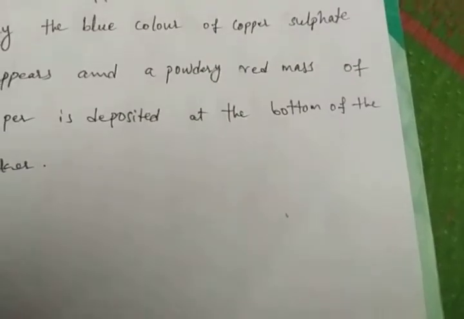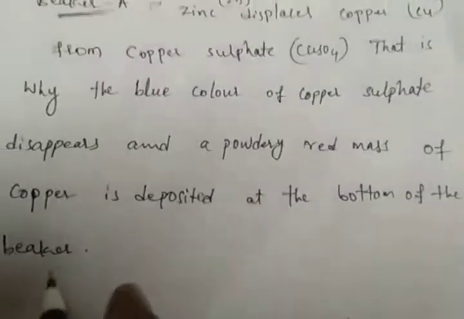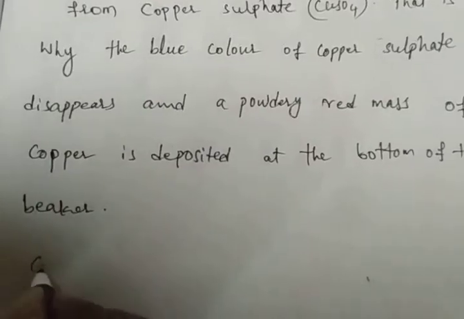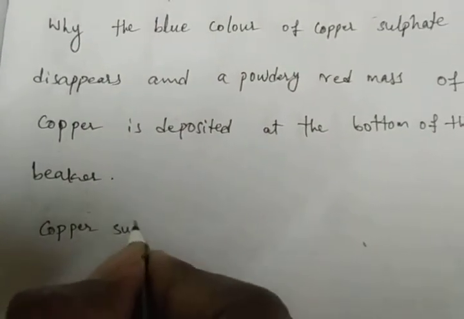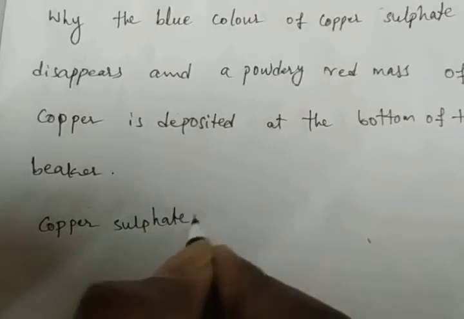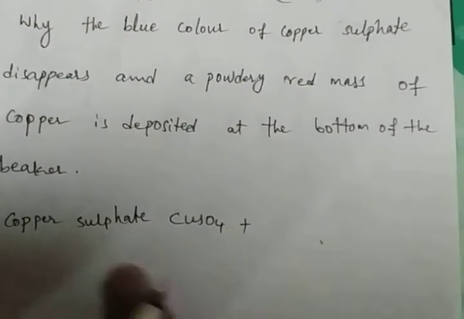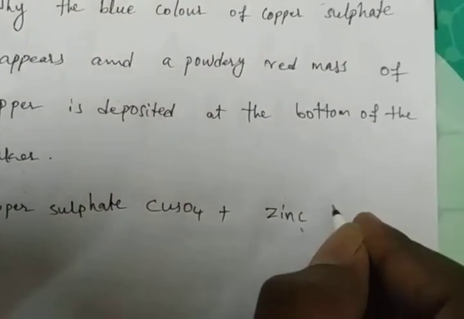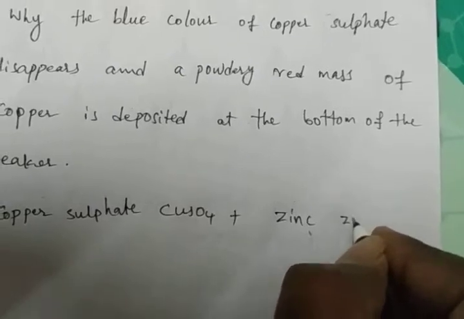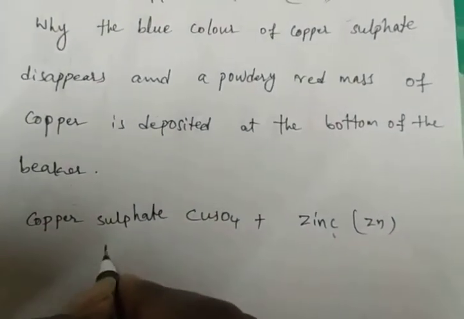Okay, how can we represent this reaction? Here we can write the reaction. Copper sulfate formula, CuSO4, is reacting with zinc, Zn, in the first beaker. This copper sulfate is blue color.